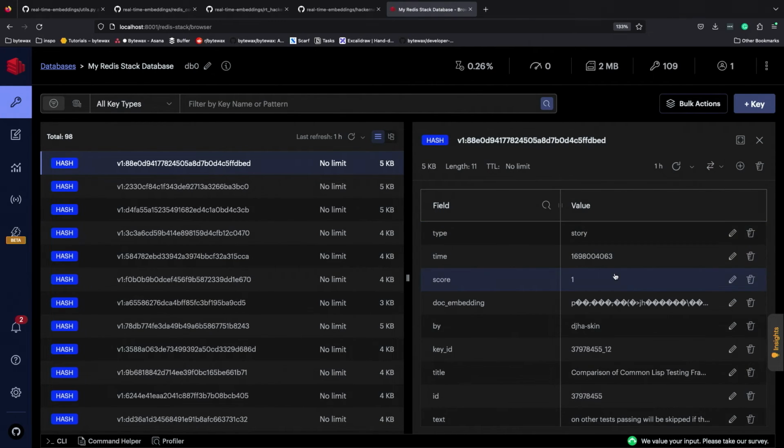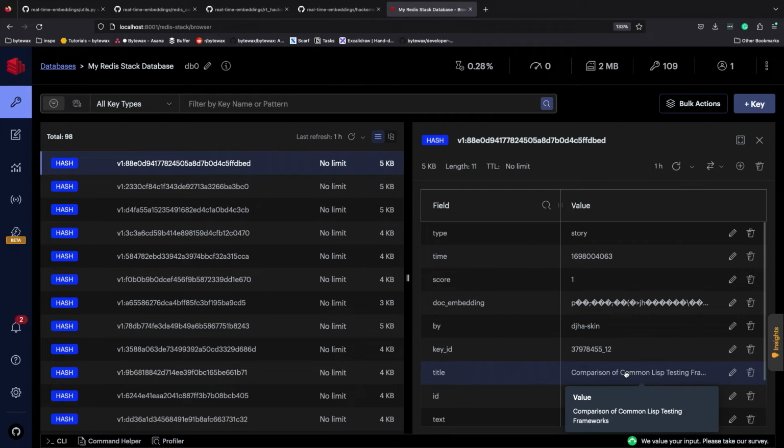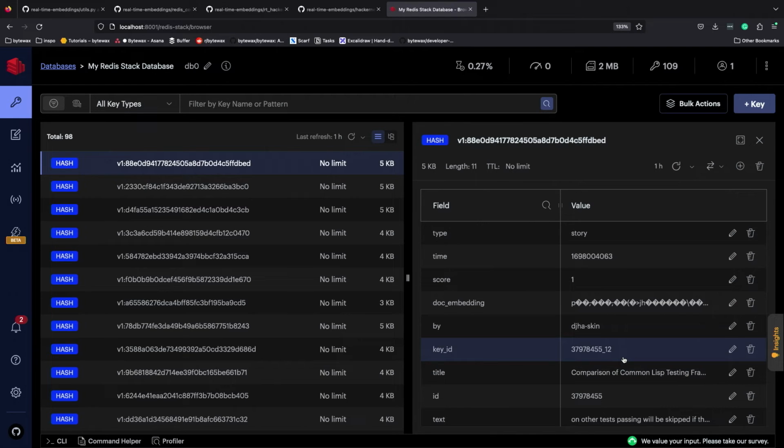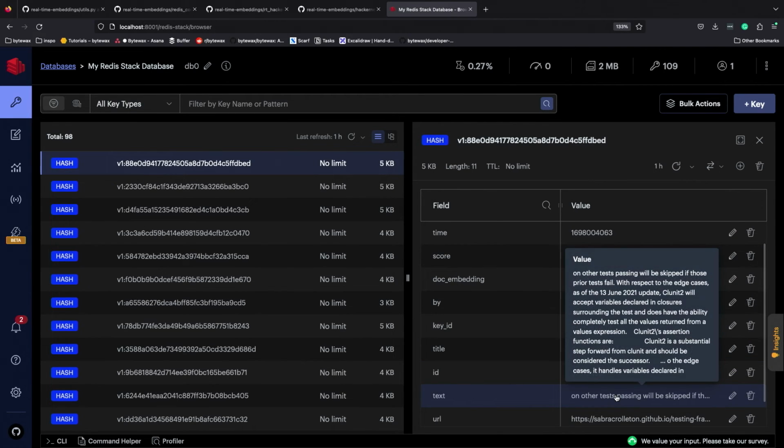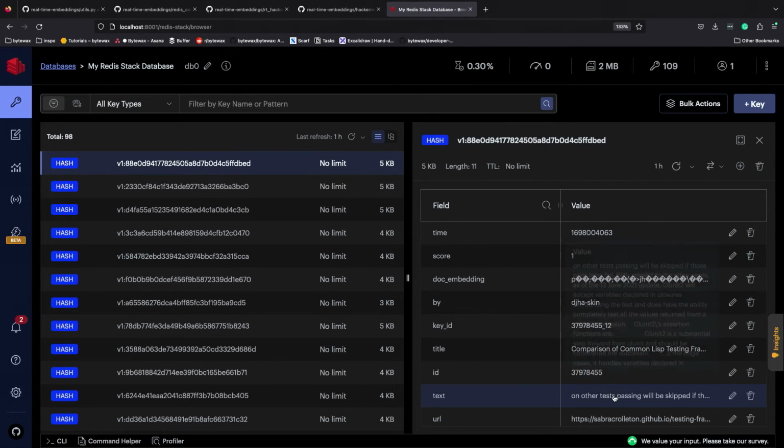that we would do is when we're writing the application to interact with this vector database where we've created an ingestion pipeline running in the background. In this case, we're going to ask funny questions like this comparison of common Lisp testing frameworks. This is like a proper little Hacker News piece right here. So we would be able to reason about things like that, and especially if they were really trending. Like I'm sure there were 6 or 7 things about the OpenAI Dev Day a week and a half ago or whenever that was.